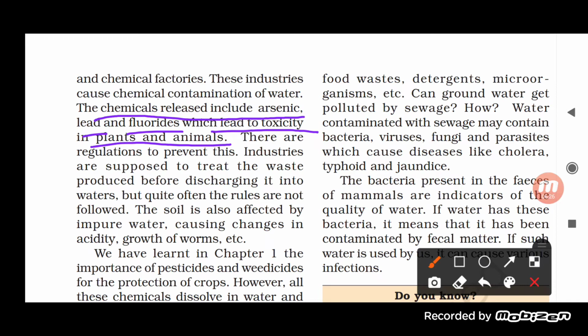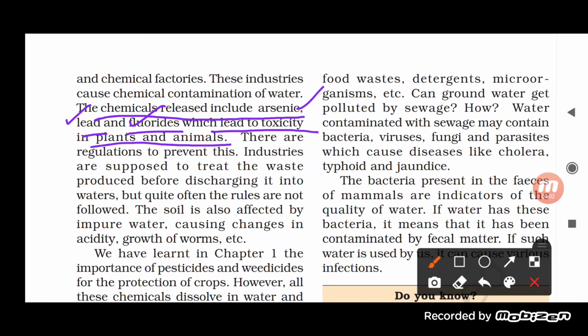So the chemicals released through these industries include arsenic, lead as well as fluoride. Obviously, these all are very toxic chemicals. So if they mix with the water, they can be very life threatening to the living organisms who are dependent on it.